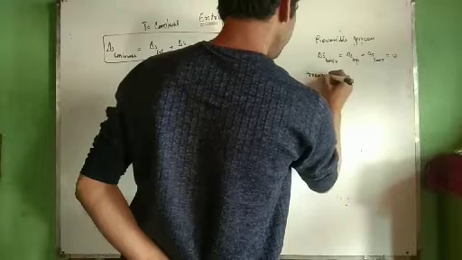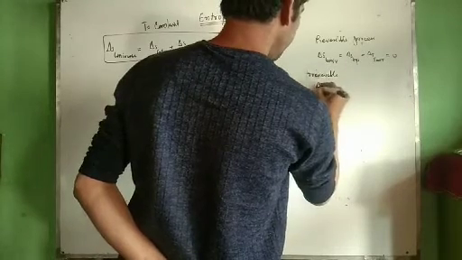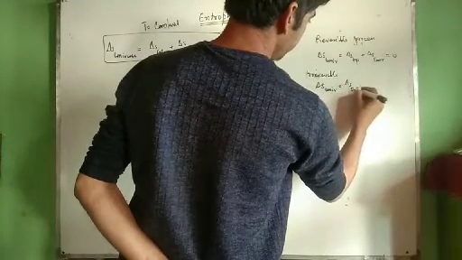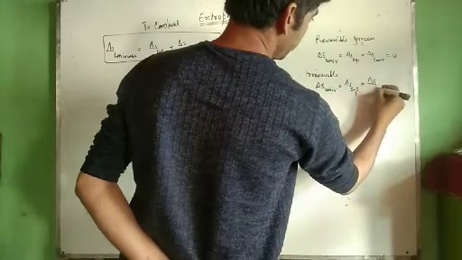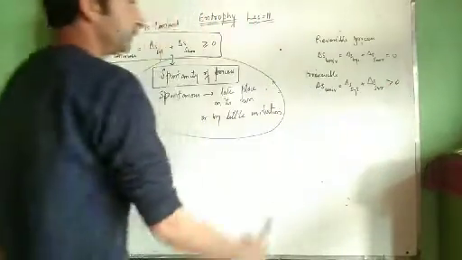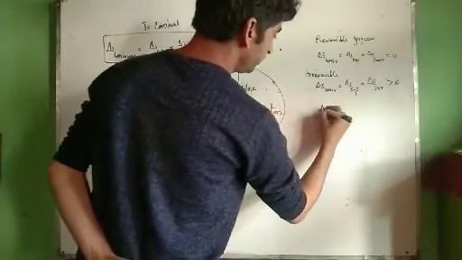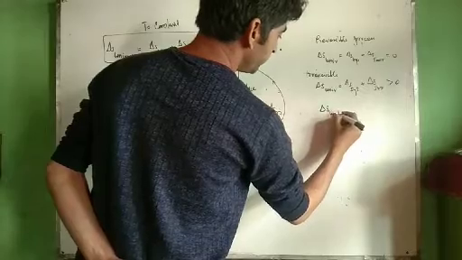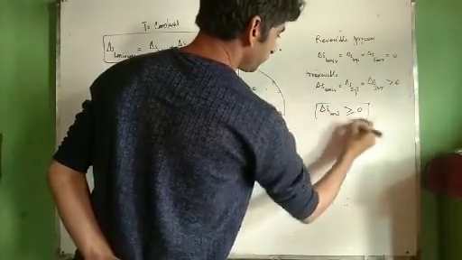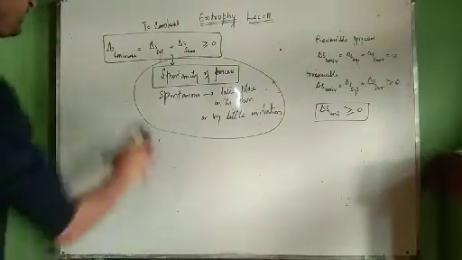For irreversible processes, delta S universe is equal to delta S system plus delta S surroundings, which is greater than 0. From these two conditions, we have shown that delta S universe is greater than or equal to 0.